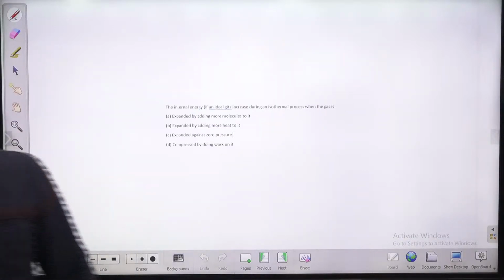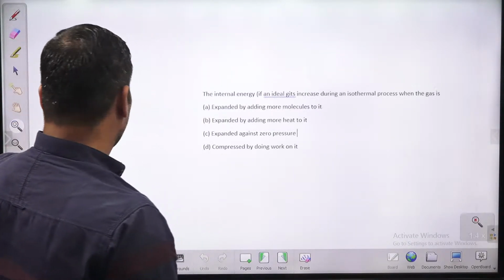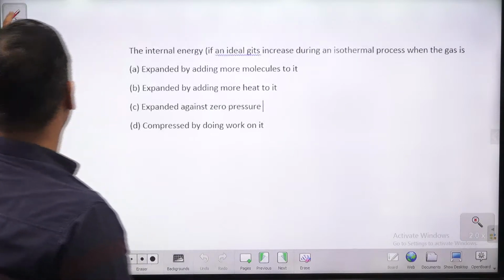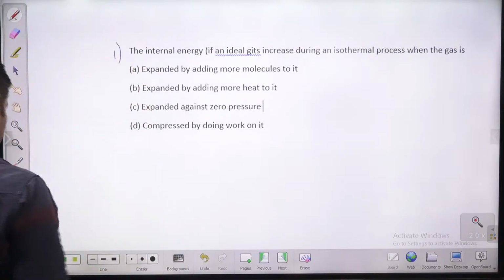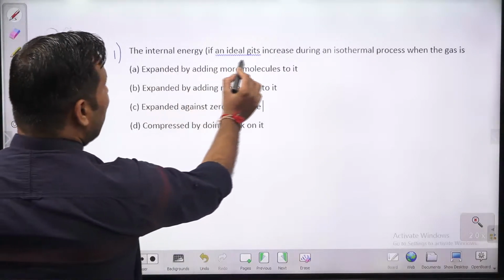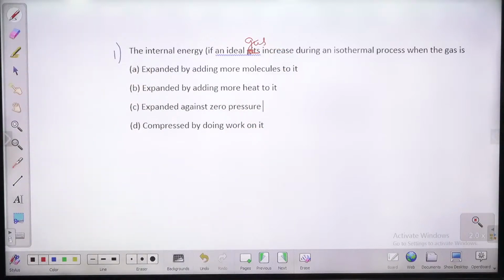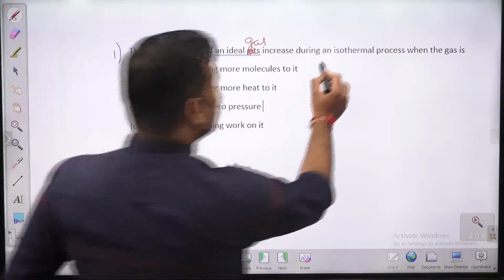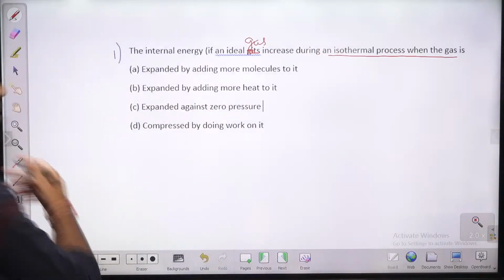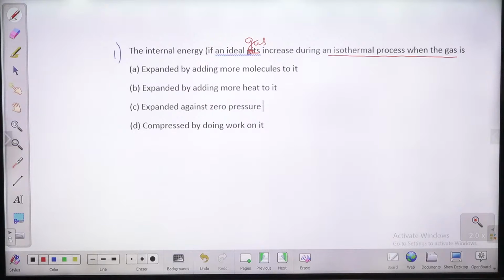Let's start. This is question number one in front of you. The internal energy of an ideal gas. This is gas, so let me correct it. Internal energy of an ideal gas increases during an isothermal process when the gas is... There are four options given. Please respond and try to answer. Very simple, direct question. Please read the question and try to answer.